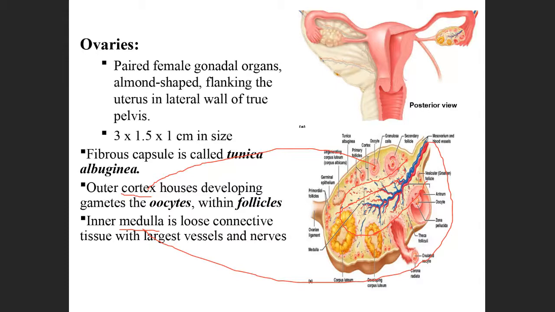What is there in the cortex? In the cortex you have the ovarian follicles. These are the follicles which help in the release of the ovum. Inside, in the medulla or inner part of the ovary, they contain loose connective tissue along with blood vessels. The large blood vessels are present in the medulla.